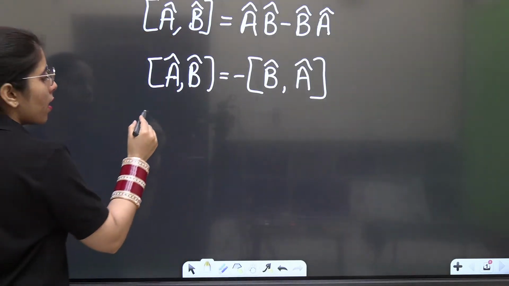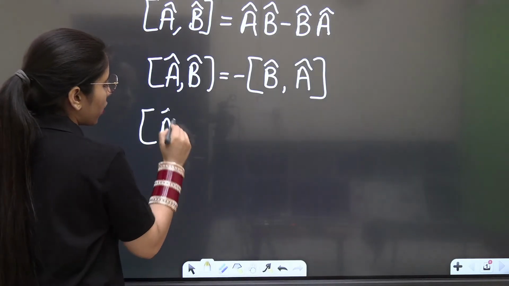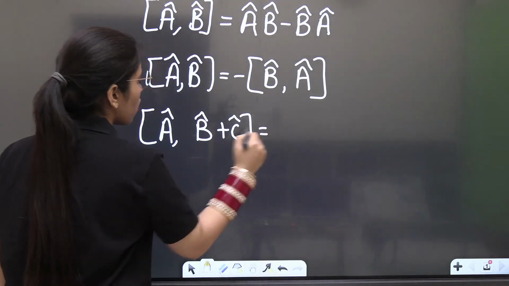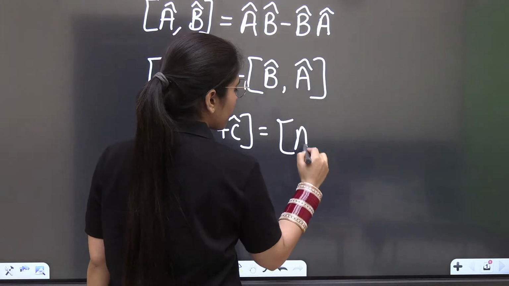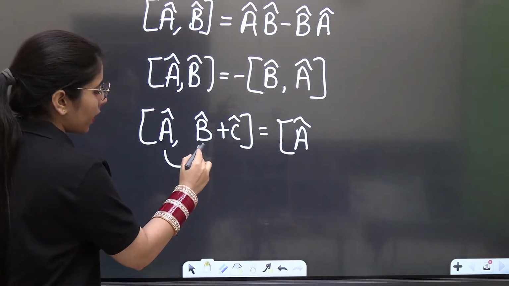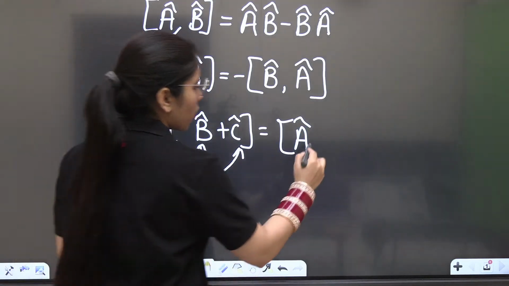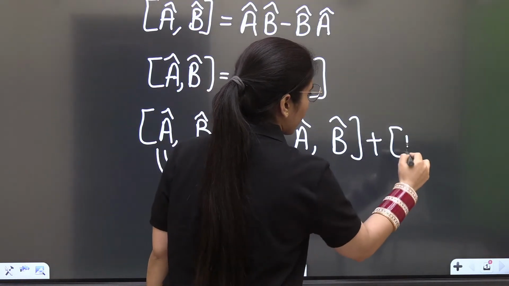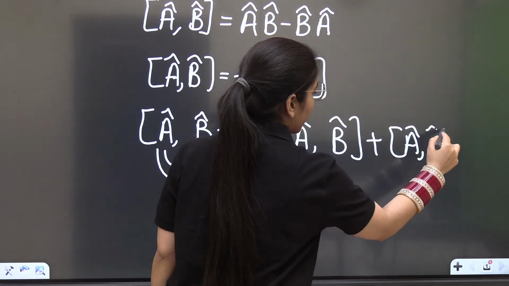Next thing. If you have the commutator bracket of A with B plus C, in this case you will consider A with B, then A with C. So the commutator of A with B plus the commutator of A with C. This is how you have to write it.